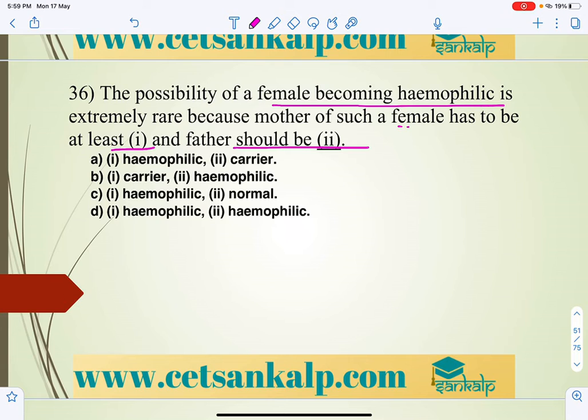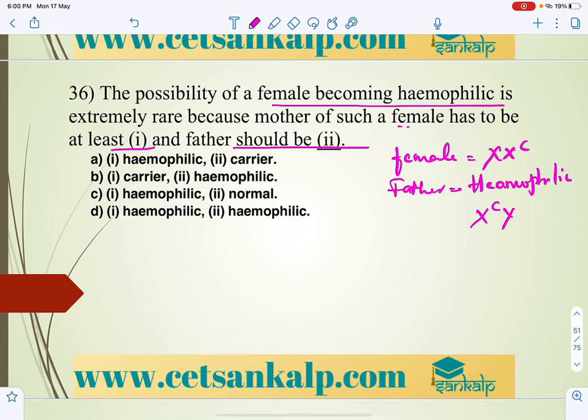Whenever we consider the 36th question, at least the female should be a carrier, and the father should be hemophilic.